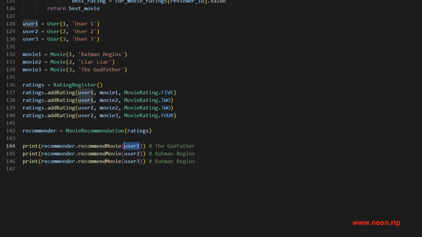For user 1, we recommend them a movie that they haven't seen before. They have a very similar interest as user 2 because they both rated the second movie with the exact same score, so we recommend user 1 a movie that they haven't seen, which is just movie 3, The Godfather, and user 2 the same thing. They haven't seen the first movie, which is Batman Begins, so we recommend them that movie.